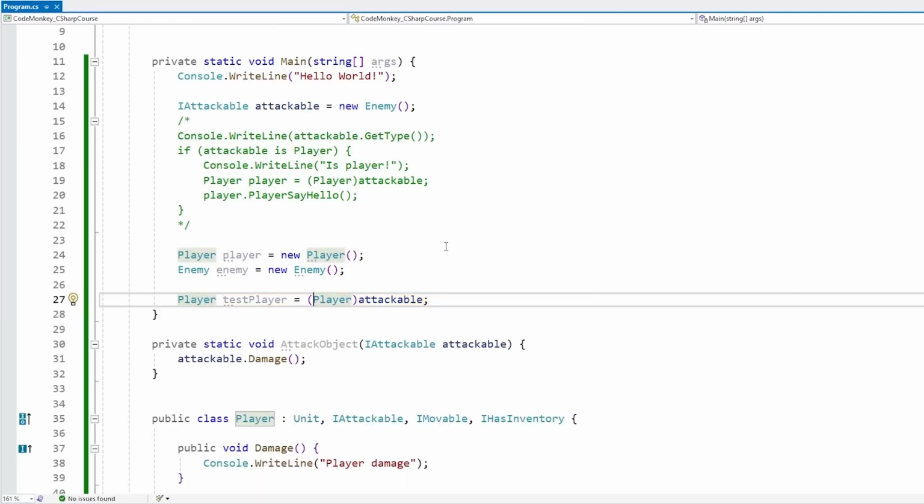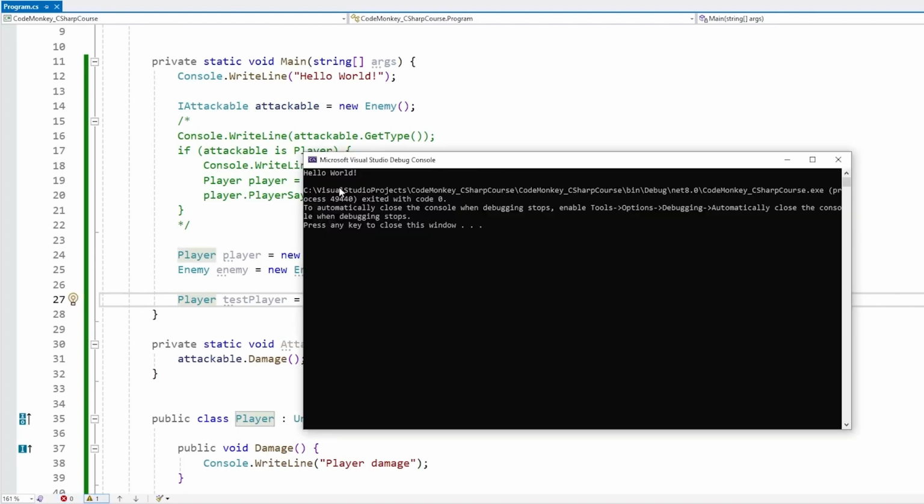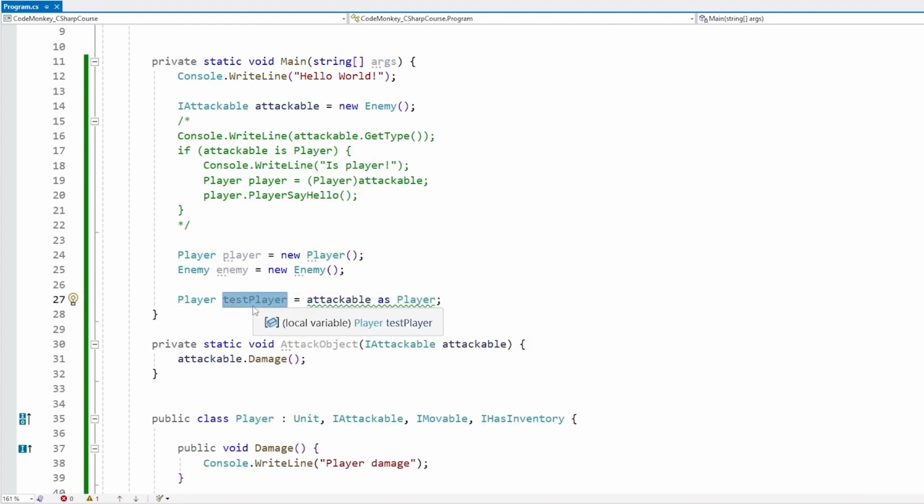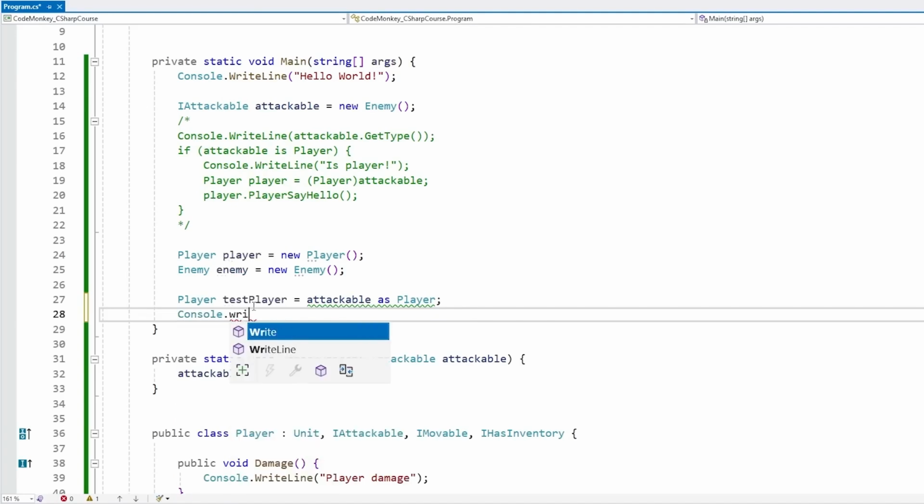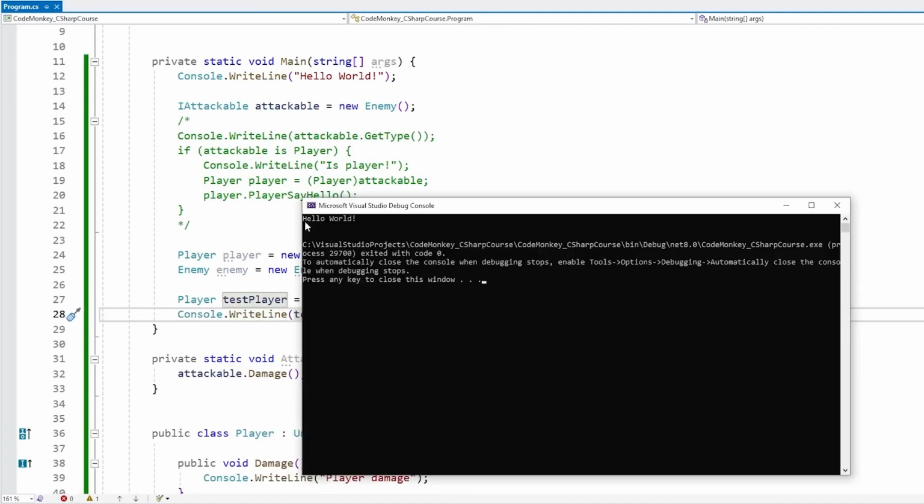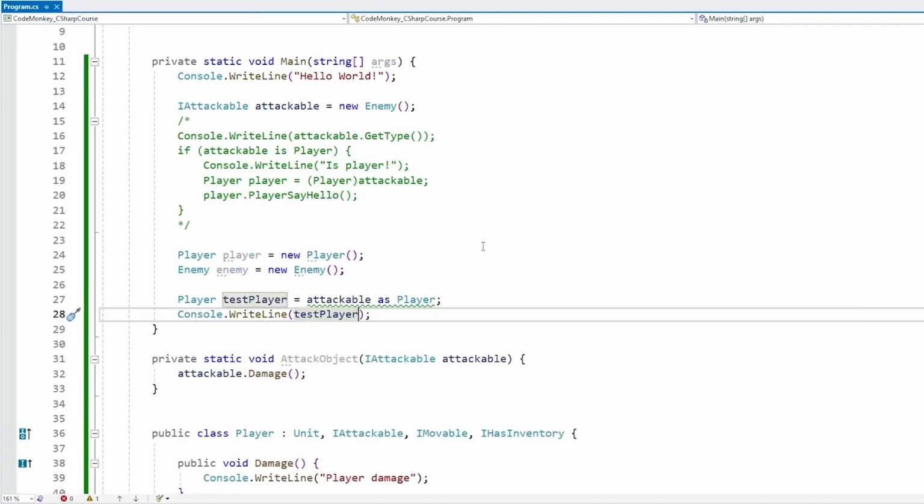And using the other method, let's see what that one does. So attackable as player. And in this conversion method, we have no error. Let's just do a console.writeLine to see what is stored on that one. And yep, it's empty, meaning that one contains null. So this is the difference between the two methods. If you use a cast and the cast fails, it is going to throw an exception. Whereas the as, if the as fails, it is simply going to store null over here on this field.